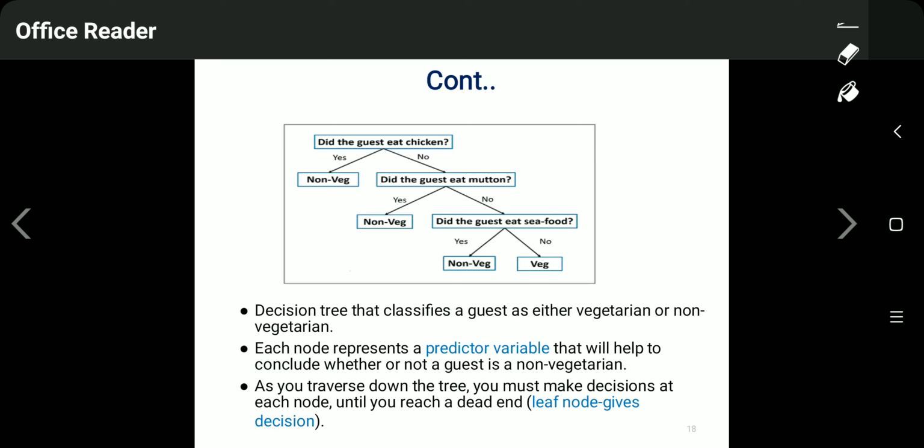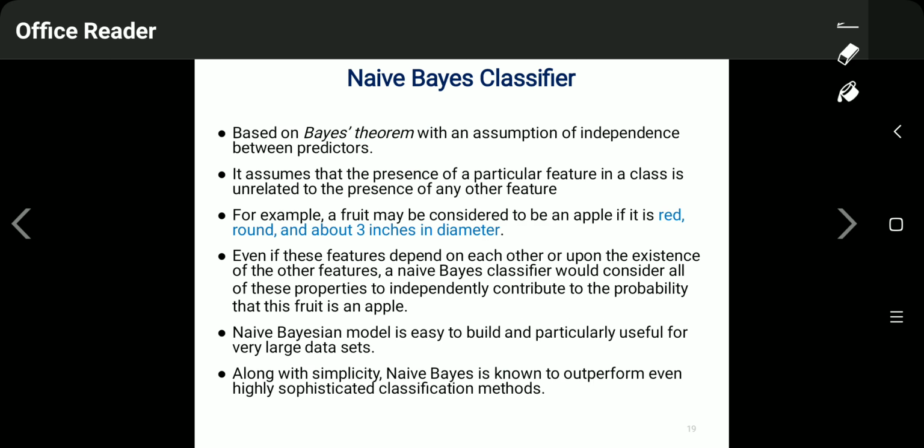Each node represents a predictor variable that helps to conclude whether or not a guest is non-vegetarian. As you traverse down the tree, you must make a decision at each node until you reach a dead end, that is a leaf node, which gives the decision. So this is decision tree based classification.